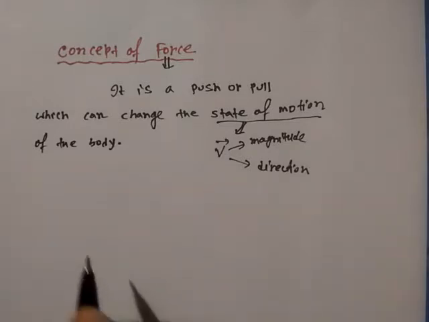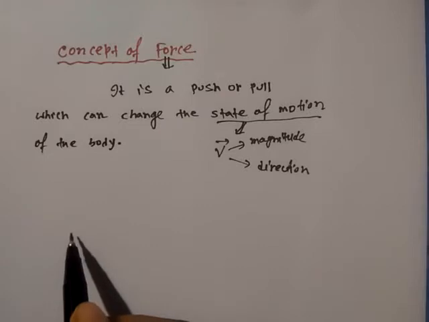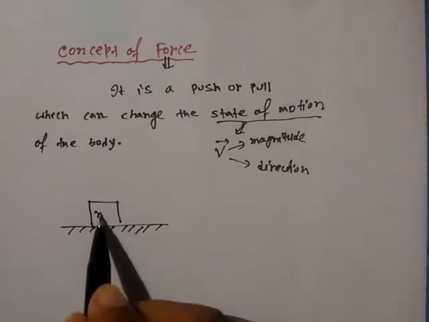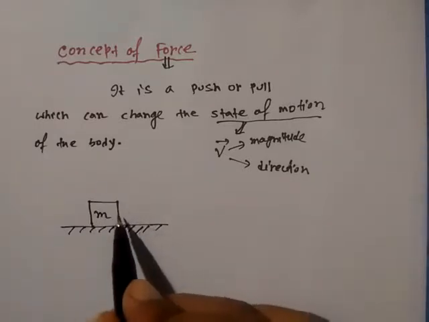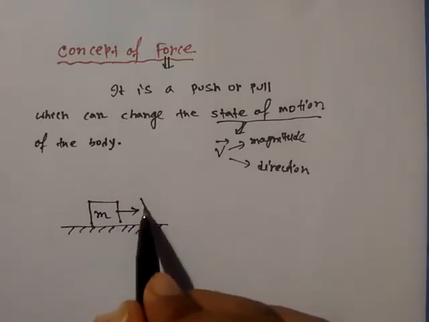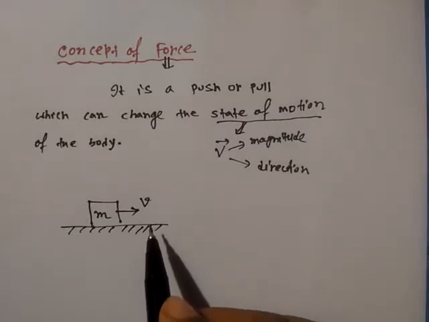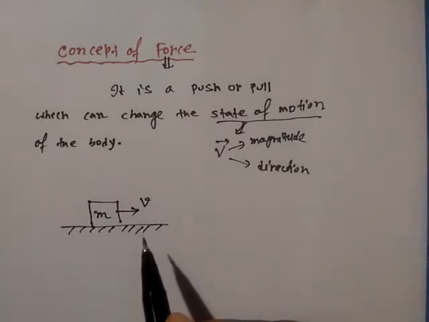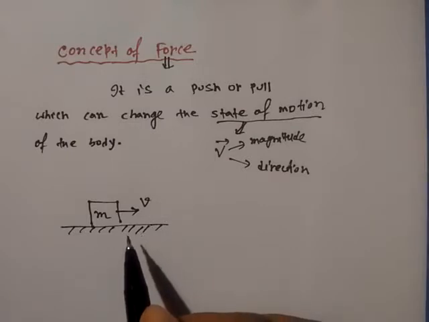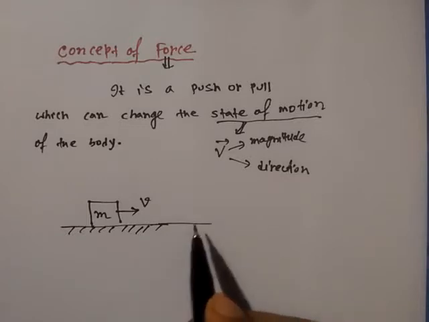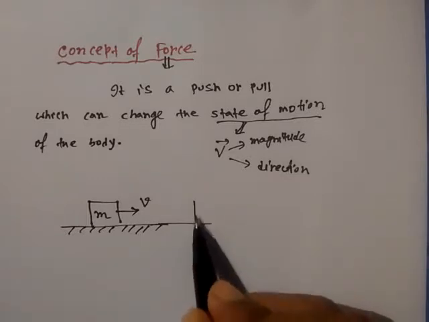Now let us take an example like this. Say this is a body of mass m. Now let us consider that this mass is moving with constant velocity v. After some time, if we do something over this body, let us assume that its velocity increases to 2v.